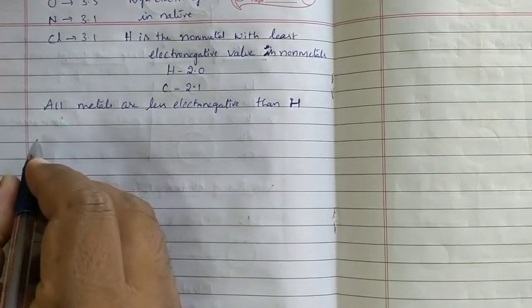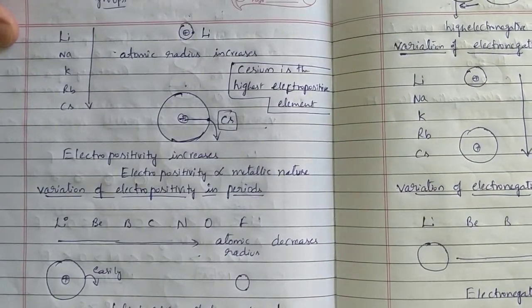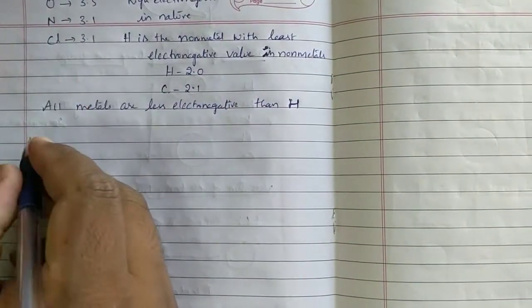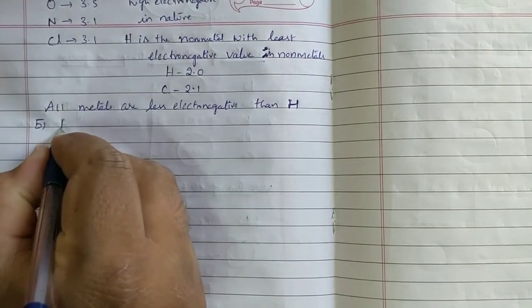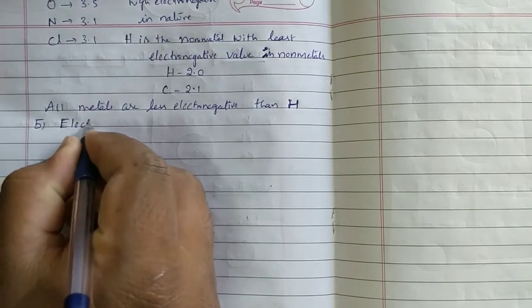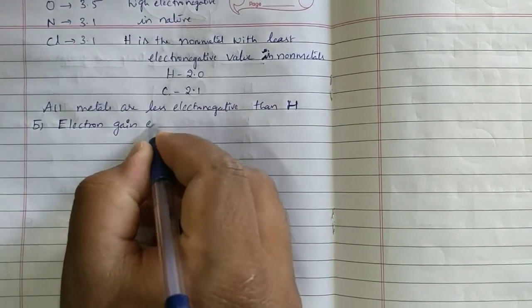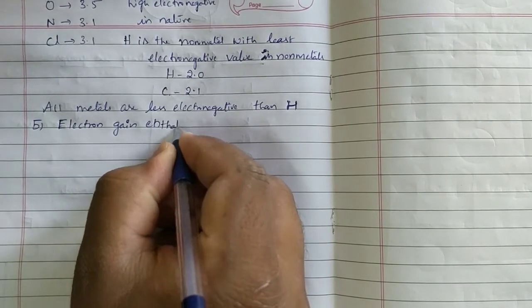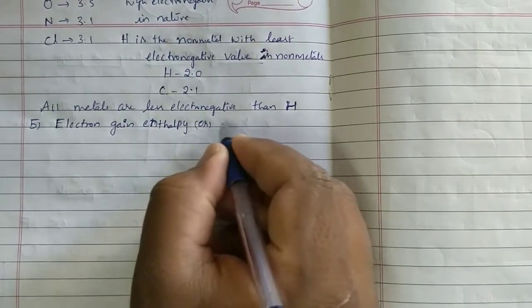After that we will go for the next property, that is property number 5: electron gain enthalpy or electron affinity.